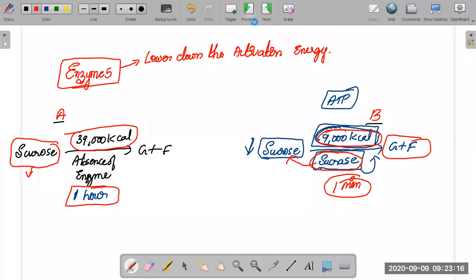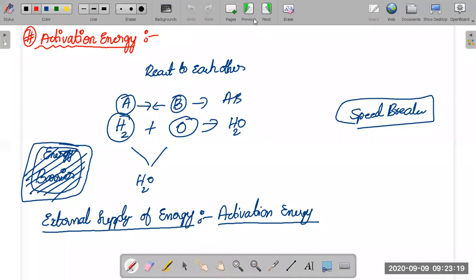So what you have to remember in this entire topic is that, first of all, you have to remember the energy barrier.